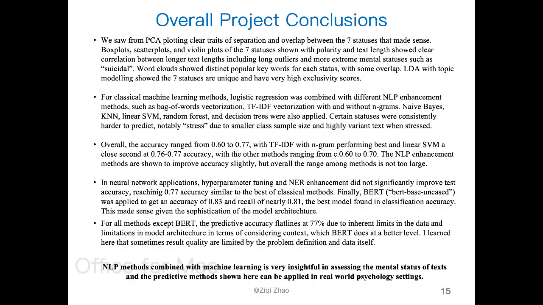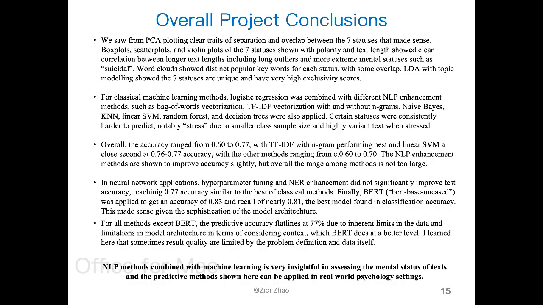In neural network applications, hyperparameter tuning and NER actually did not significantly improve the test accuracy, again reaching 0.77, 0.78. Similar to classical machine learning methods, the best of them. And finally, BERT was applied, and we got an accuracy of 0.83 and a recall above 0.80 as well, which is by far the best model found, and made sense given the sophistication of the model architecture.